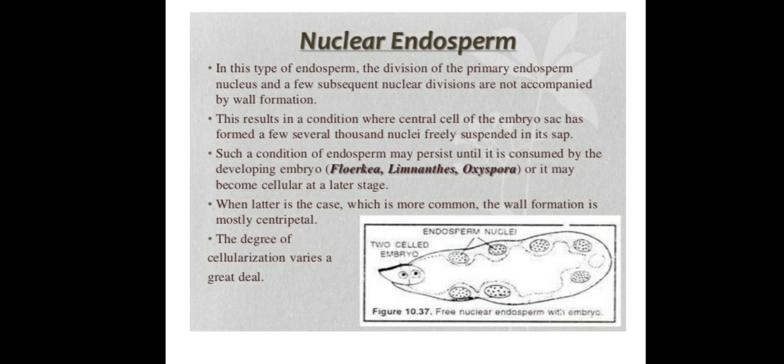But sometimes in some species, during later stages of development, these nuclei undergo cellularization.